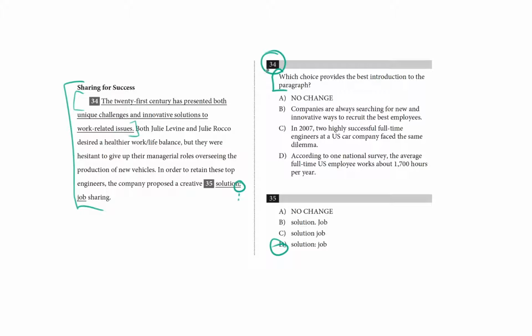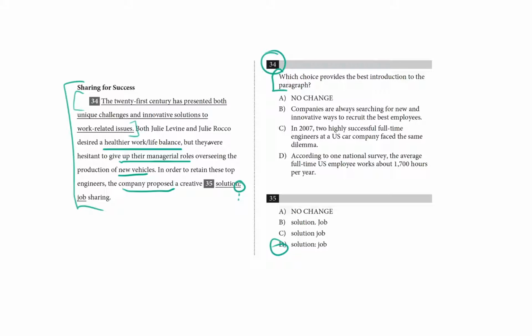Back to 34. Which choice provides the best introduction to the paragraph? So, what's the main idea of the paragraph? Well, it seems like Julie Levine and Rocco are both engineers at a vehicle company, and they want to have a different relationship with their work. But they don't want to stop being managers. So maybe they're full-time, they want to go to part-time, but they want to both remain managers, so the company decides they're going to share the job of manager.